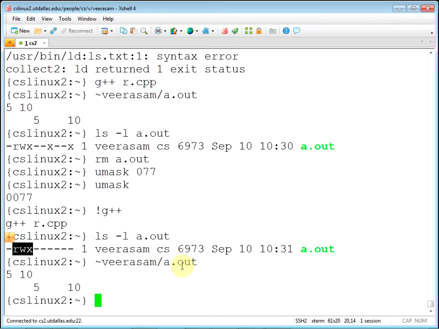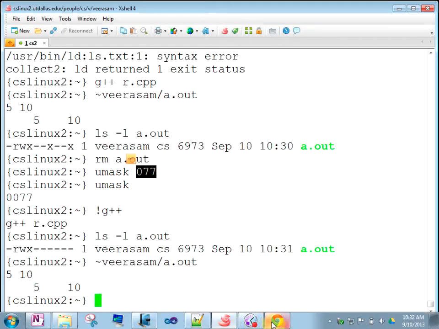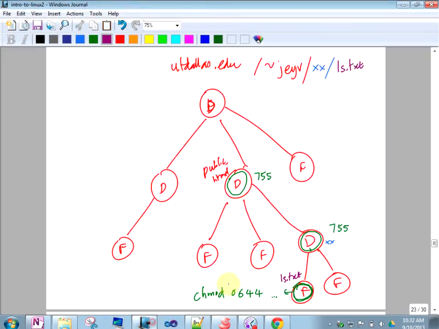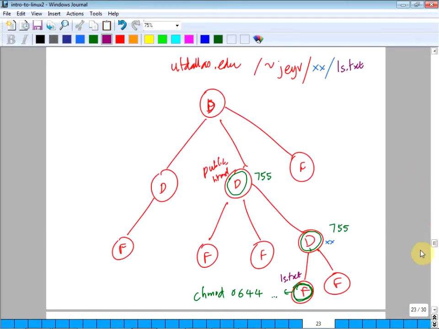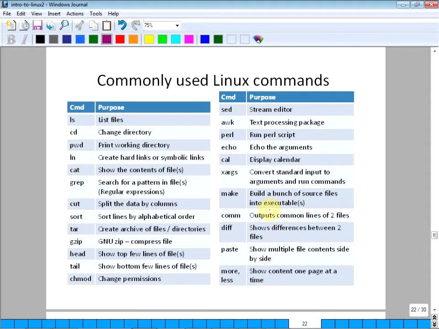So hopefully umask is clear now. The higher the number here, the more suppression it is, so others get fewer privileges. Okay, I didn't want to spend this much time on this. Okay, that's okay. Let's go back here.